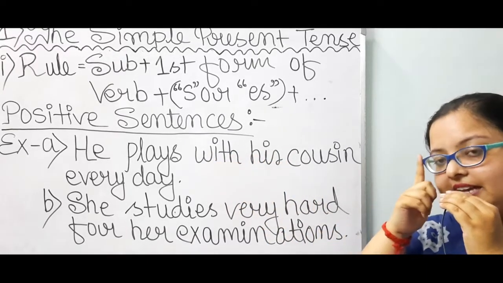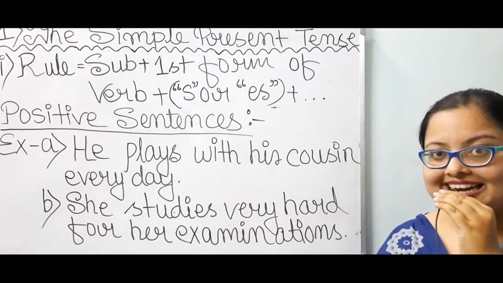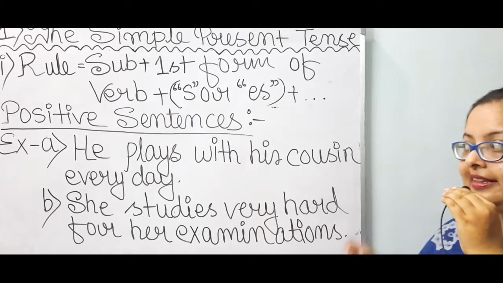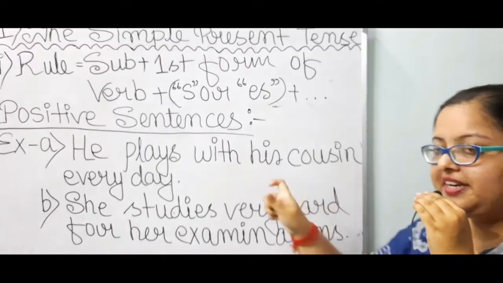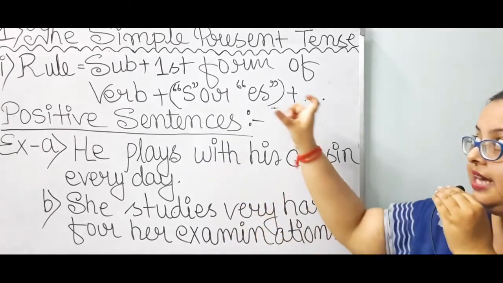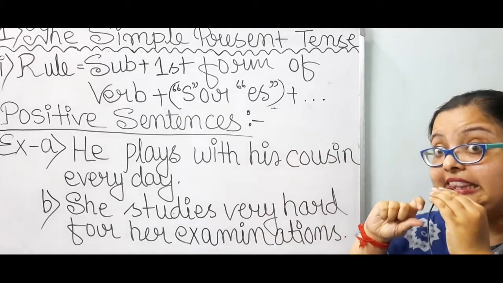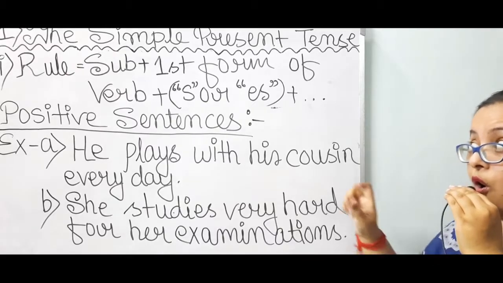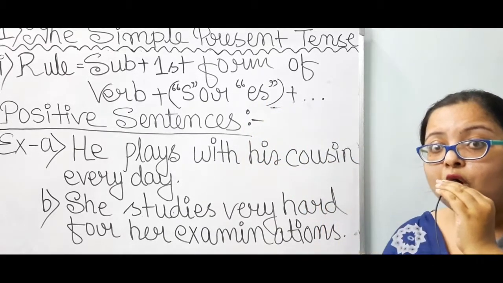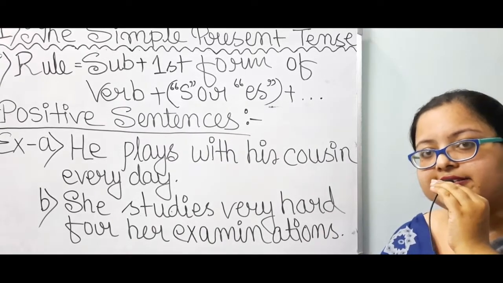After you have written the subject, you have to put the first form of verb only, and at that time no s or es is going to be added. So no s or es will be added as such.